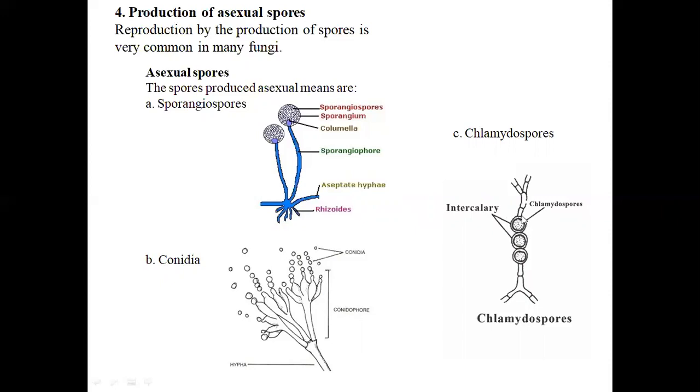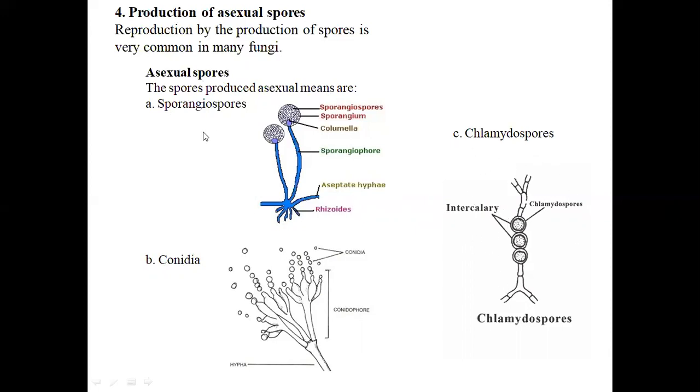So it is converted into a chlamydospore, which can perpetuate in the soil for a longer duration, and which causes majorly the wilt diseases in the crop. So this is the source of asexual spores which are carried over to cause further reproduction.